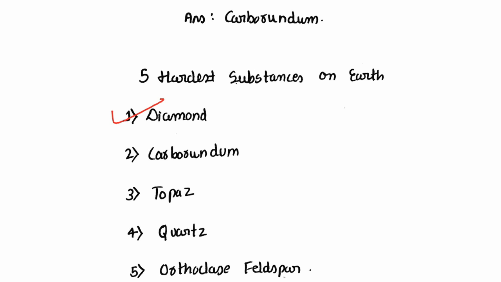First is hardest of all the substances, diamond. Second is carborundum. Third is topaz. Fourth is quartz. And fifth is orthoclase feldspar.